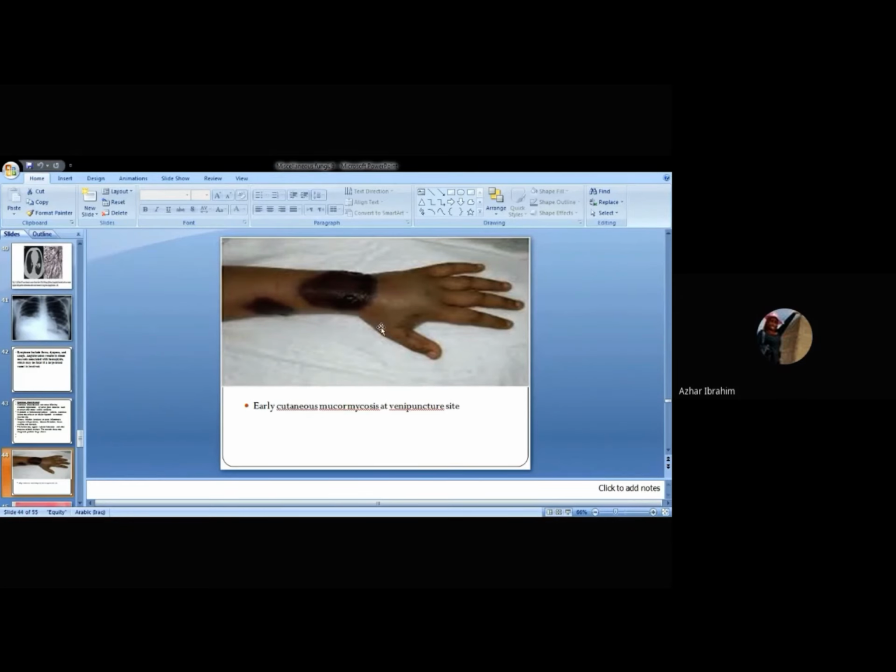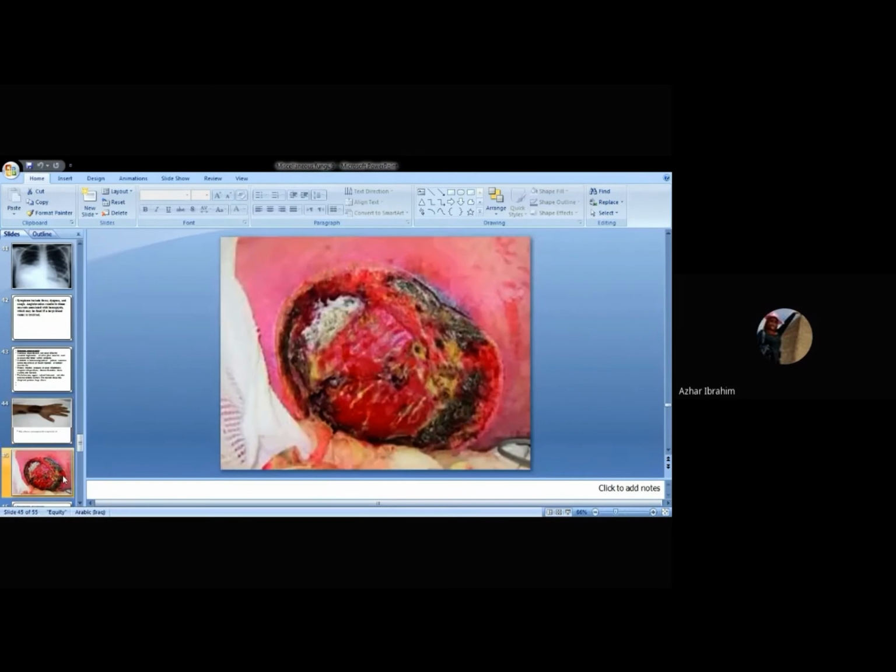This patient may be diabetic, and at the site of insertion of the insulin he developed this phenomenon. Of course, he may not have been attentive to hygienic conditions, causing this. You can see this big large area of cutaneous mucormycosis. This is sloughed after blackish, after the black eschar. These are the most important symptoms of cutaneous mucormycosis.